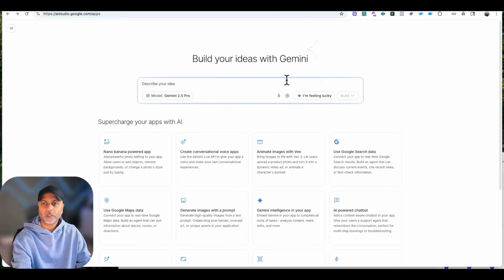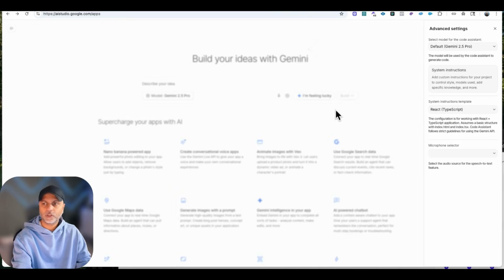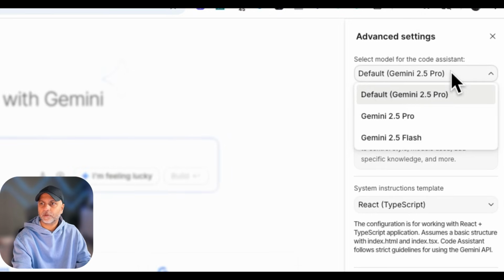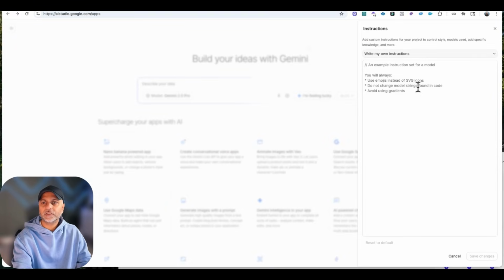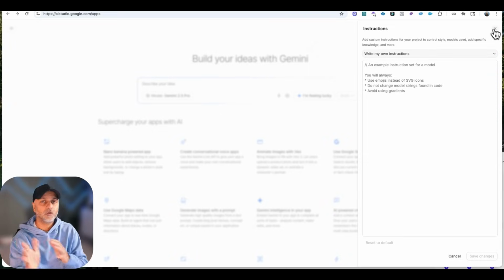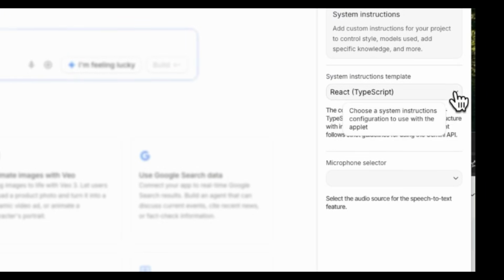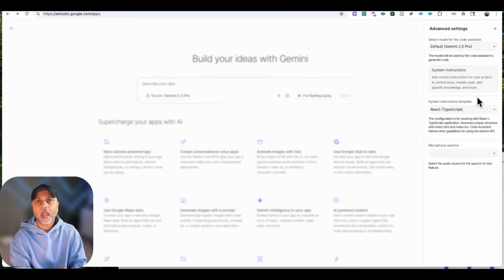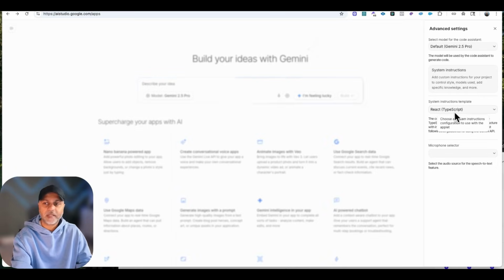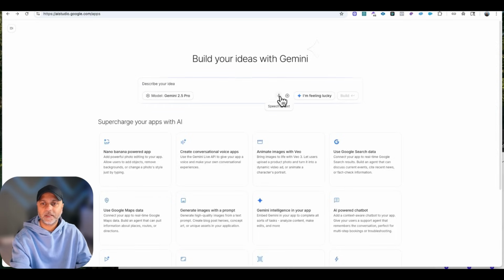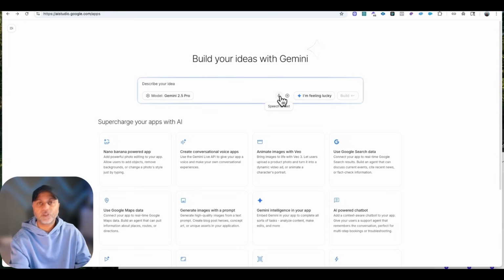We have your typical chat window here, and you can choose your models. So right now it's Gemini 2.5 Pro, but I could go to Flash if I wanted to. Then you can give system instructions to your coding assistant to make sure that it doesn't go off track. And you can choose between Angular and React TypeScript. Those are both programming languages that I have zero clue how to use. So I'm going to keep it to the default React type. And your microphone selector if you want to use the speech to text functionality, which is this one right here.